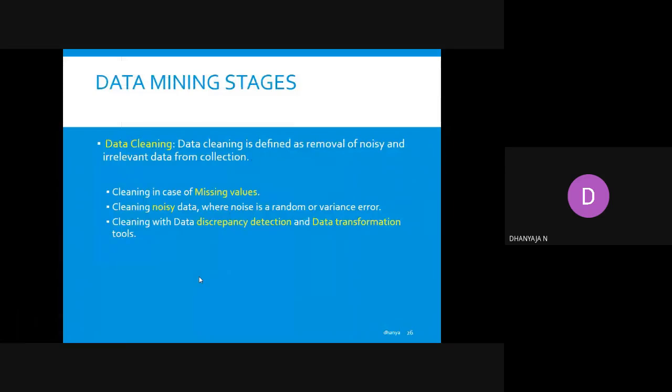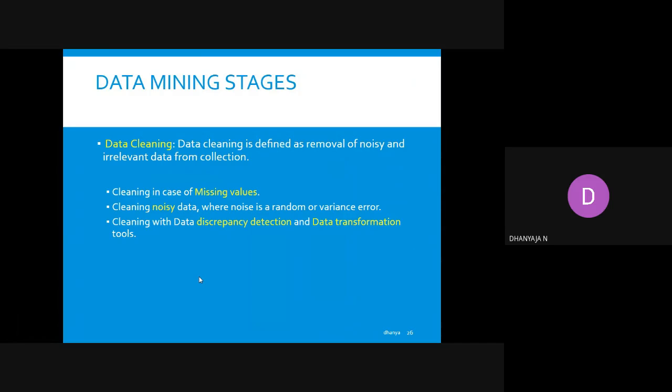Now we will see the main steps. Each step comes under data mining stages. The first is data cleaning. Data cleaning is defined as the removal of noisy and irrelevant data from a collection of data.